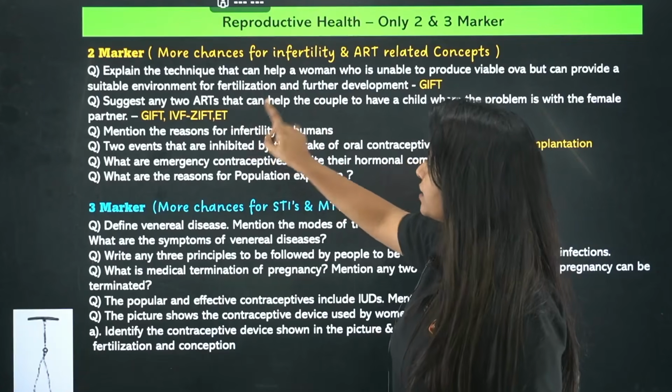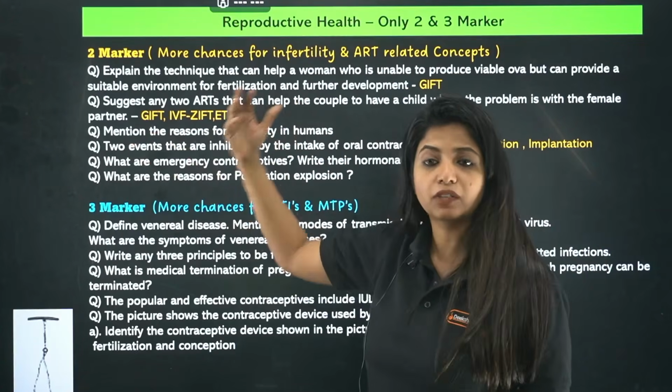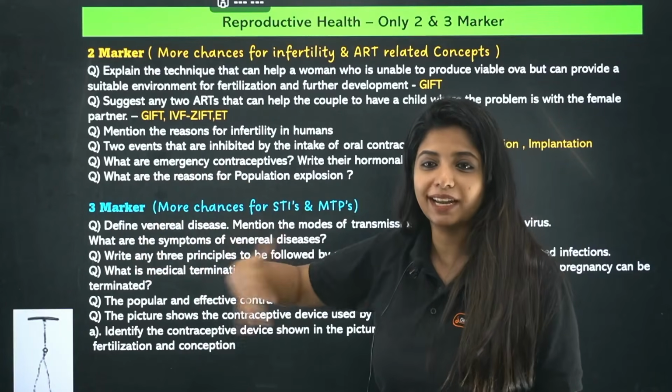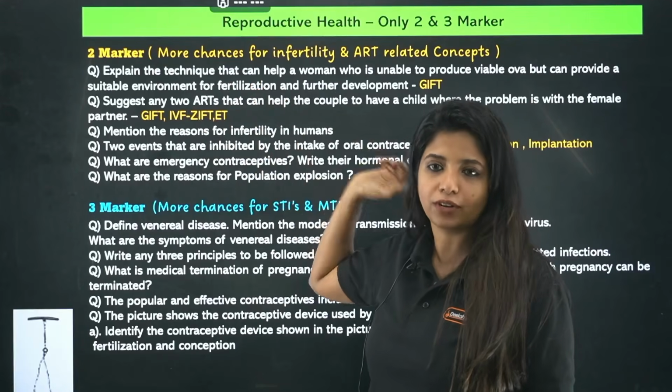Suggest any 2 ARTs that can help the couple to have a child, but the problem is with the female partner. If it's with the female partner, it could be a gamete problem, then GIFT. If it's something else, fertilization not happening within her body, then IVF. In IVF you have ZIFT and embryo transfer.